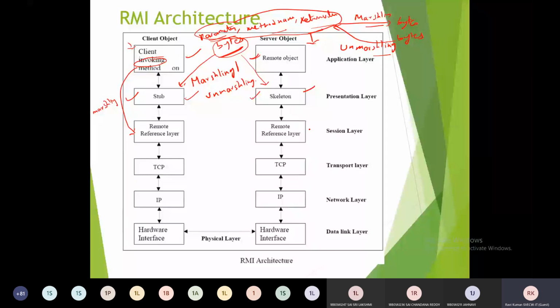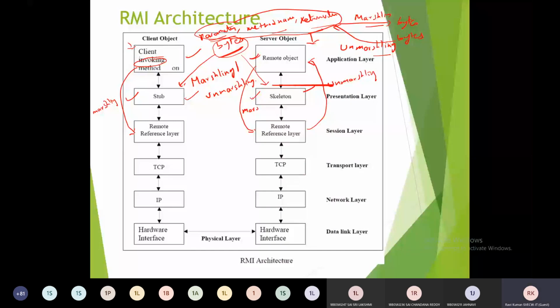And from the network to the server object, we will do unmarshalling here. After execution of the remote method, it will get a value, and that value is again converted into bytes and transported over the network. So this is again called marshalling.